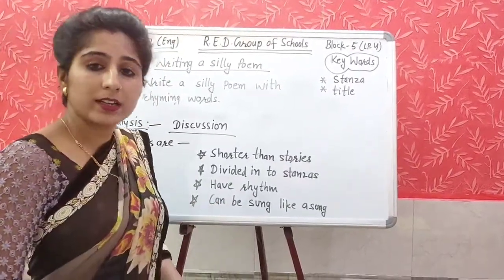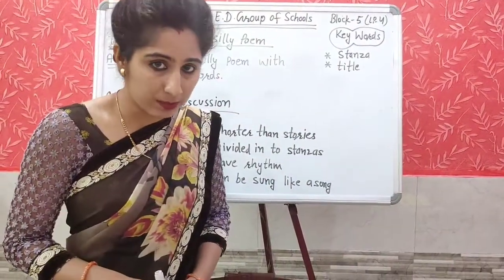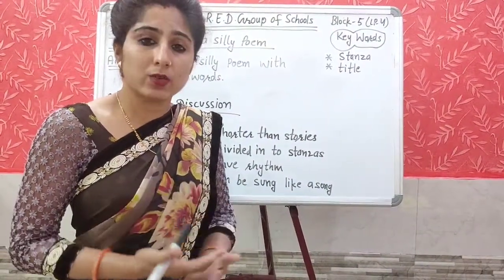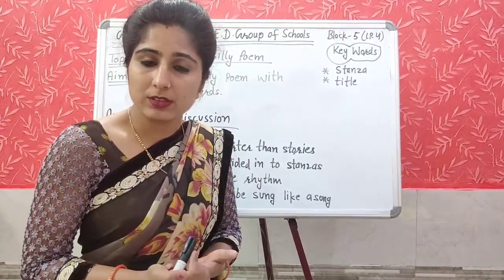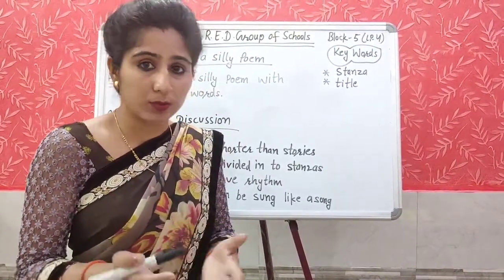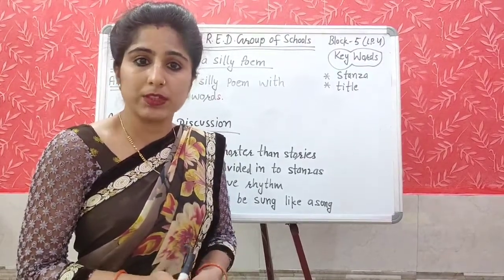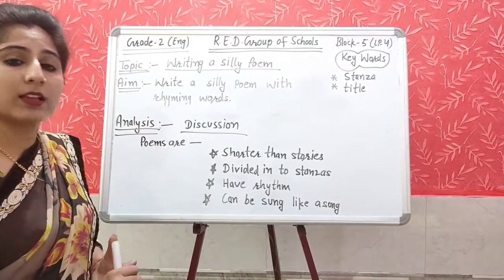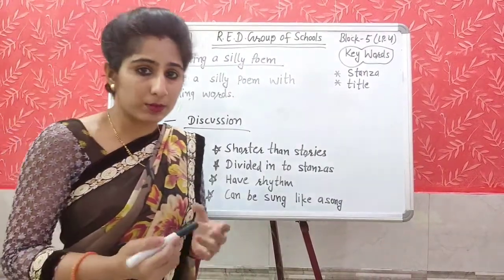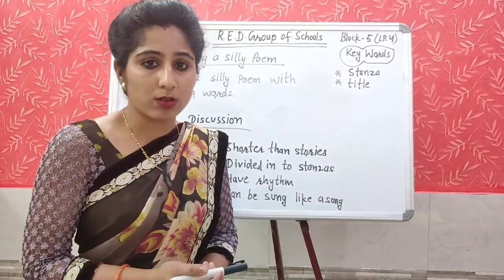When we are writing a poem, we are using the rhyming words, and these rhyming words give a beat to the poem. Because of this beat, there is a rhythm in the poem, and poems can be sung like a song also.